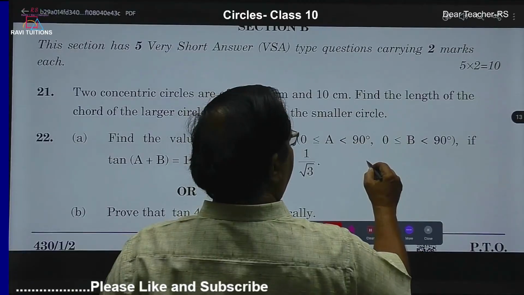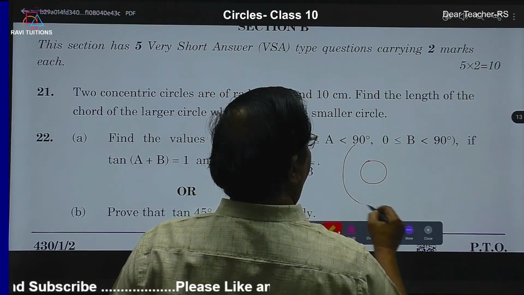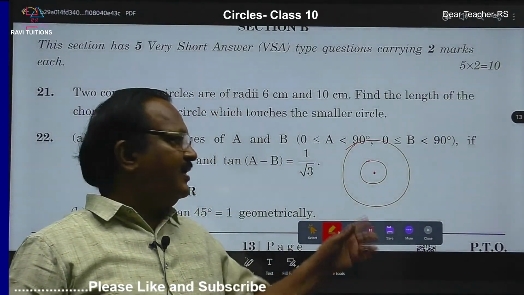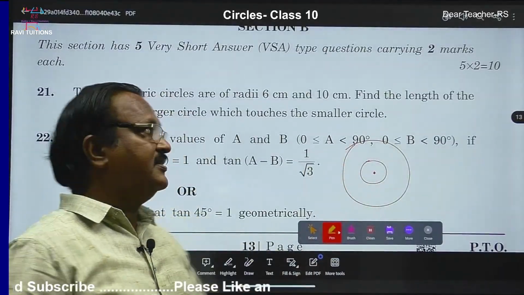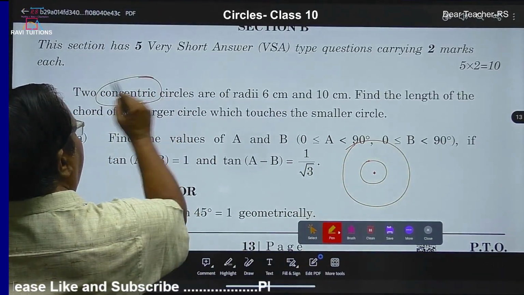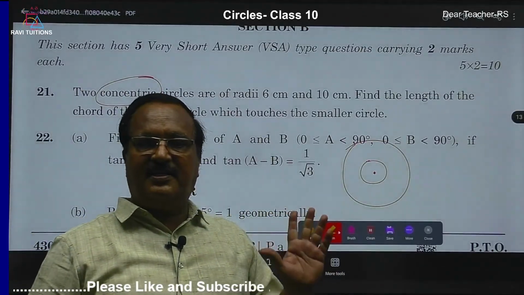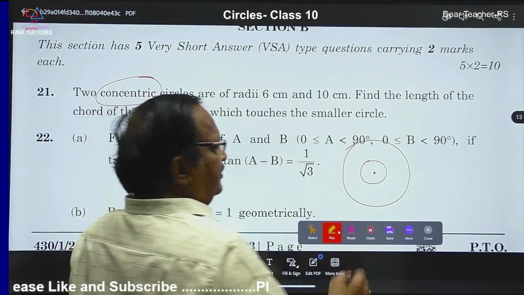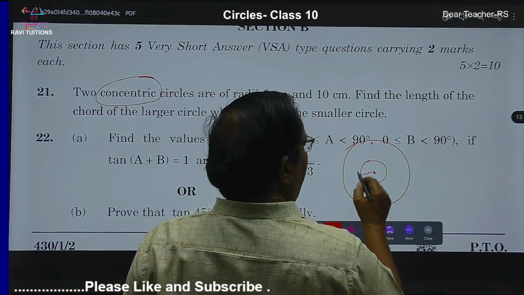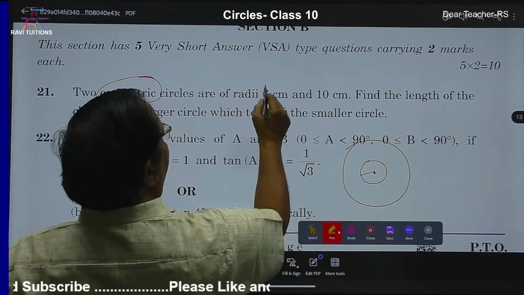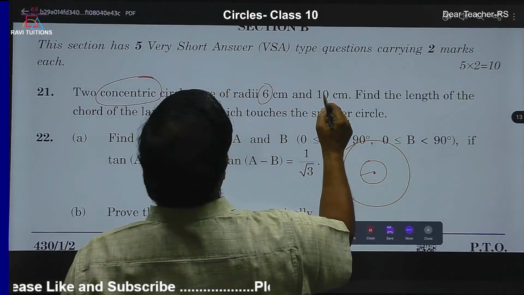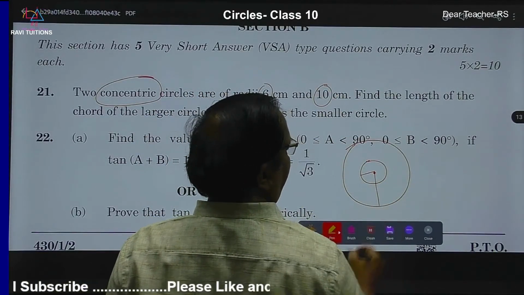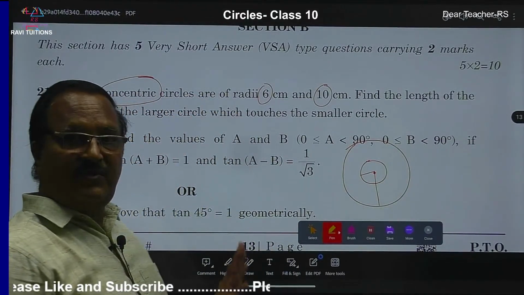Concentric circles means circles having the same center. Different circles having the same center, we call them concentric circles. You should understand what a concentric circle is. So now this radius is 6 and the other radius is 10. Bigger radius 10 and smaller radius 6. Okay, so this is the information.